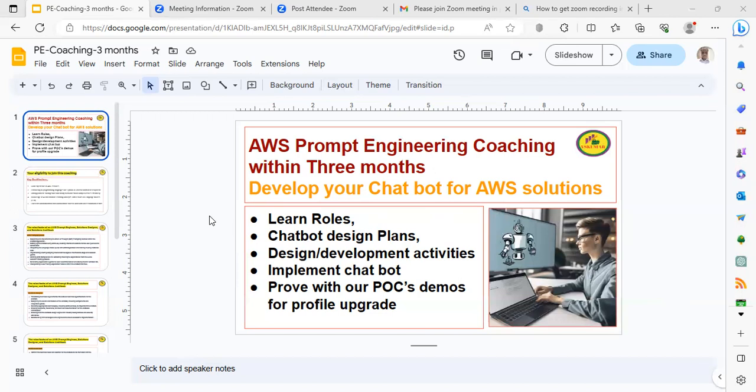Whatever chatbot you design for a particular AWS solution, you are going to give demos for each phase. How many phases are there? We'll see in this slide. So now let us move forward.